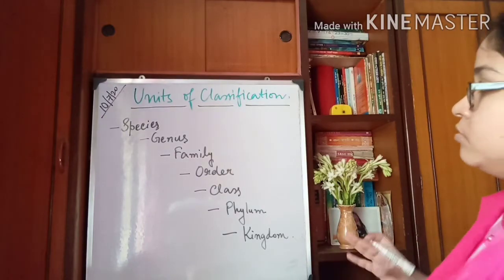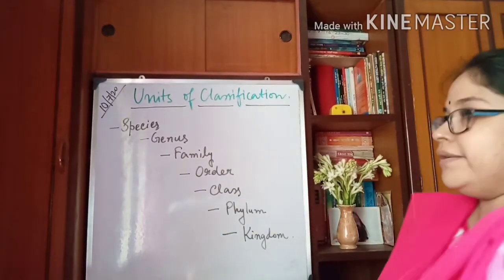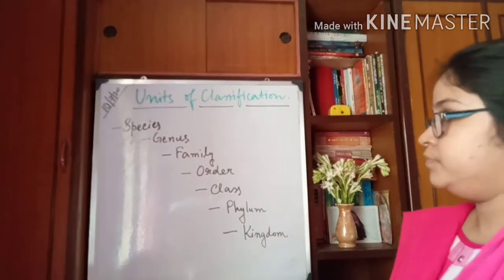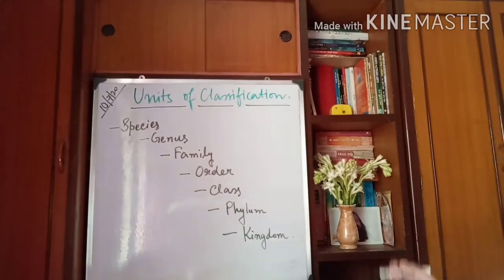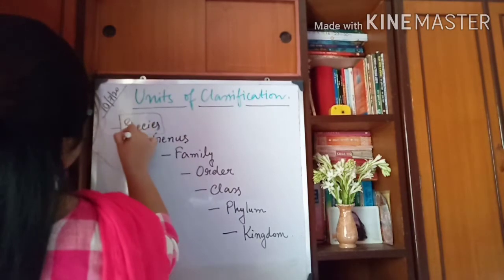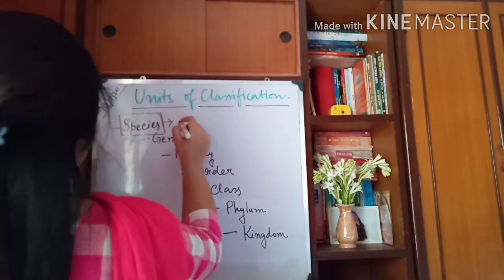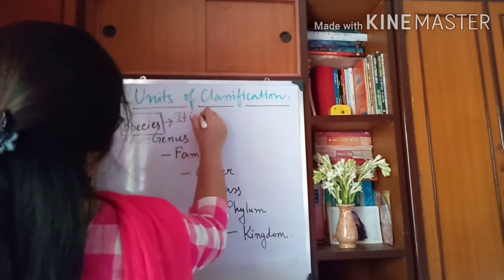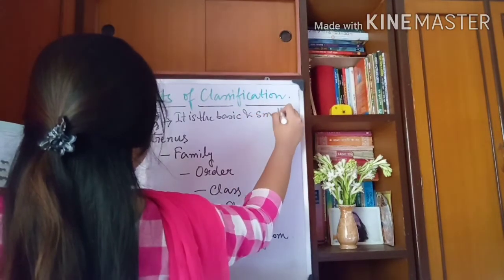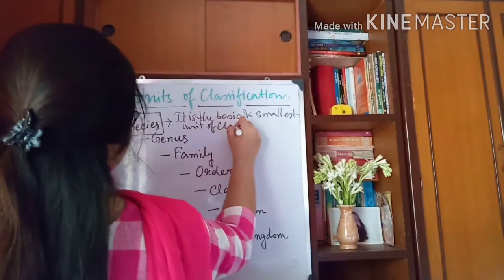Now, what are the definitions of these units? That we are going to learn now. Species, first of all. It is the basic and smallest unit of classification.